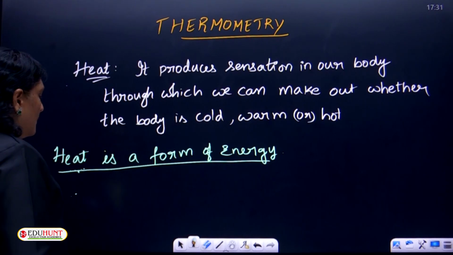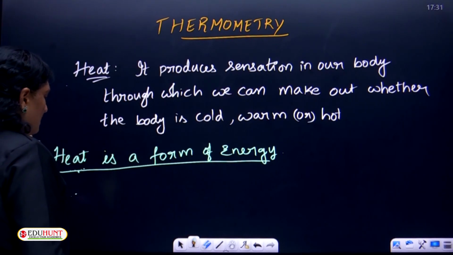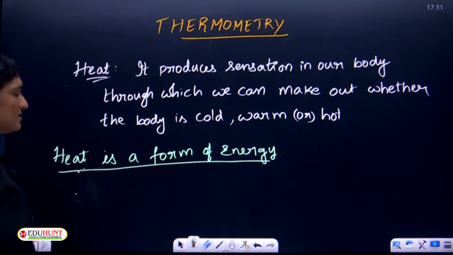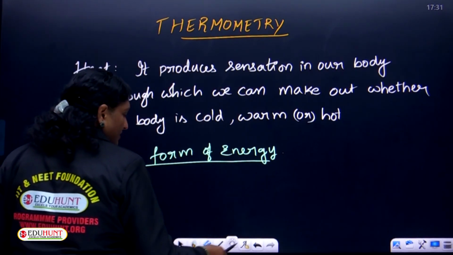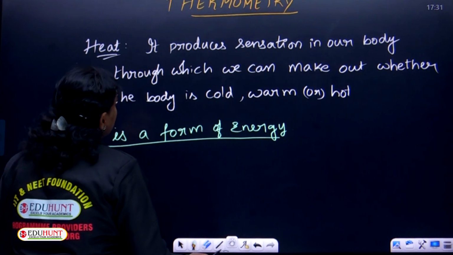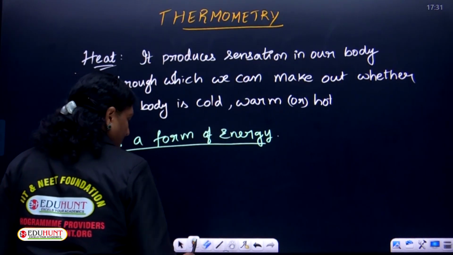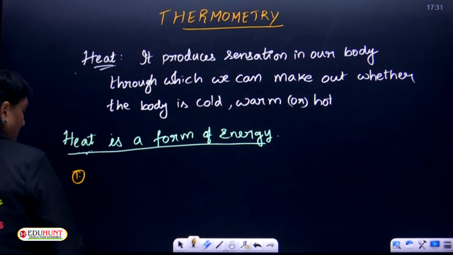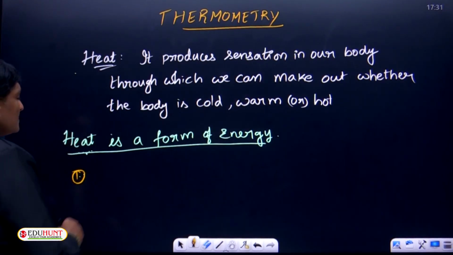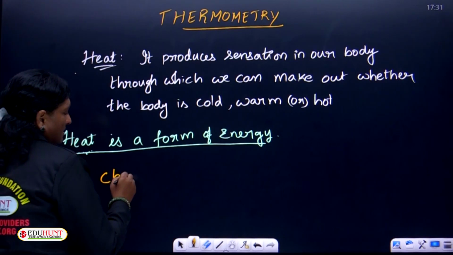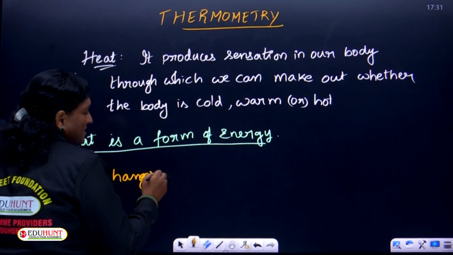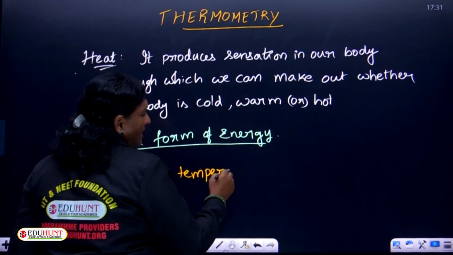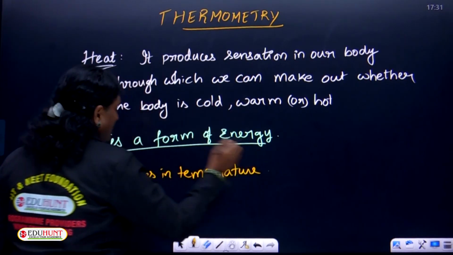Okay, so moving to the effects of heat energy. What are the main effects of heat energy, children? The main effects of heat energy are found to be, first one, that heat energy brings changes in temperature. So, with a large amount of heat energy, a large temperature difference is observed.